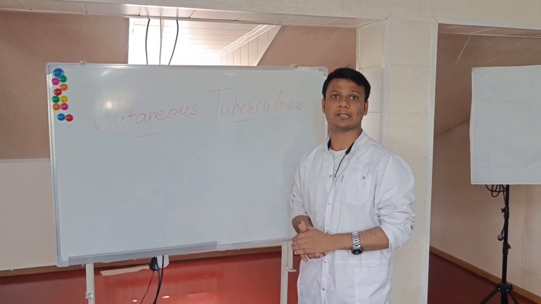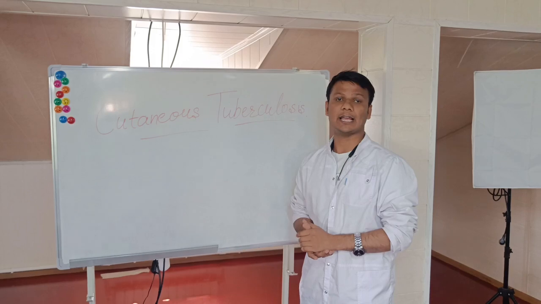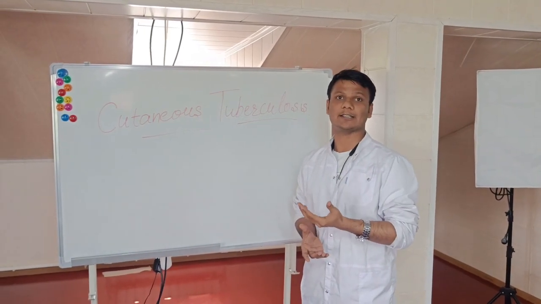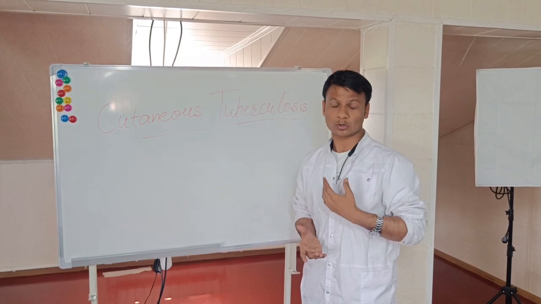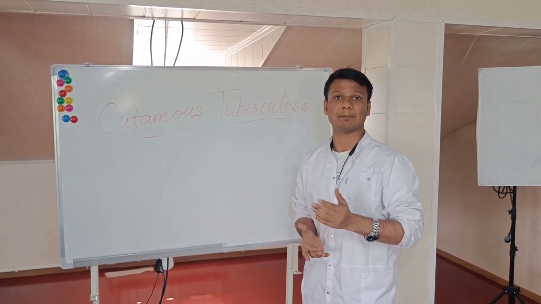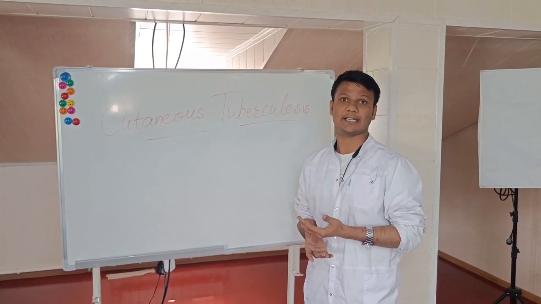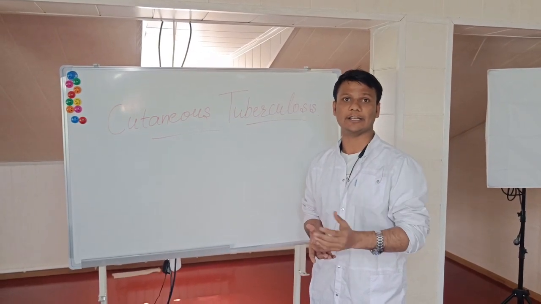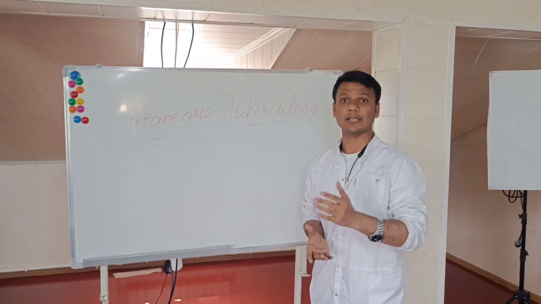When they spit out the sputum, they can affect our oral mucosa. And second, if the patient has GI TB, when the patient is vomiting, then they affect our oral mucosa. And if the patient also has GI TB, when they pass out stool, then it affects the rectal areas. And another is